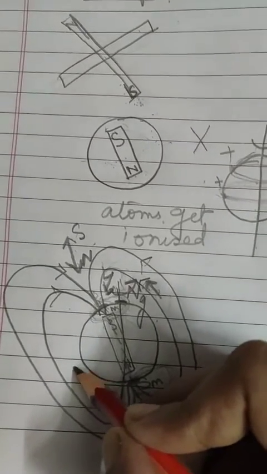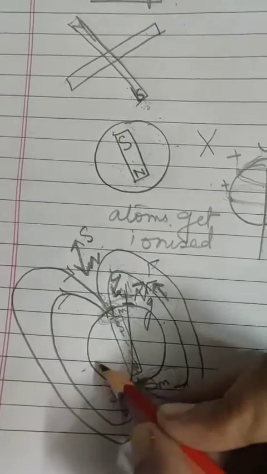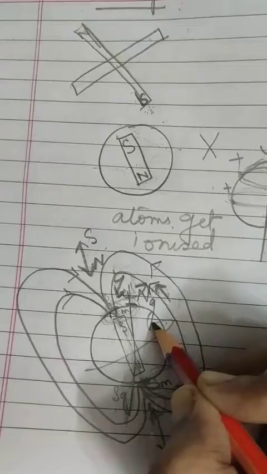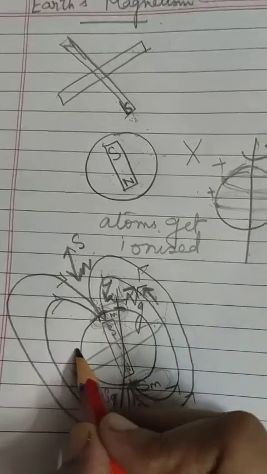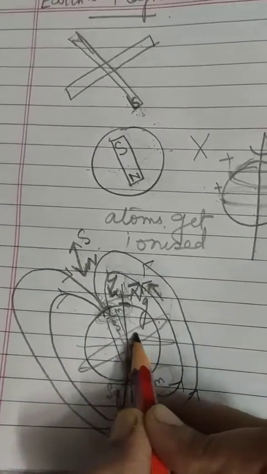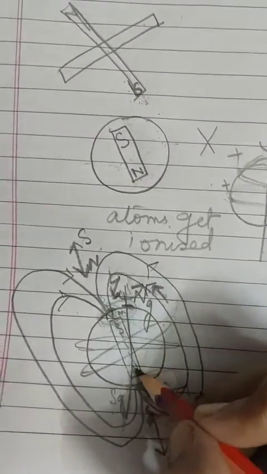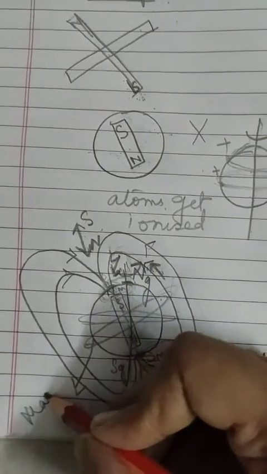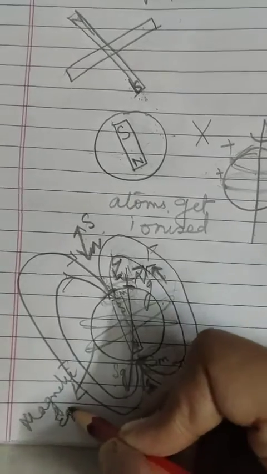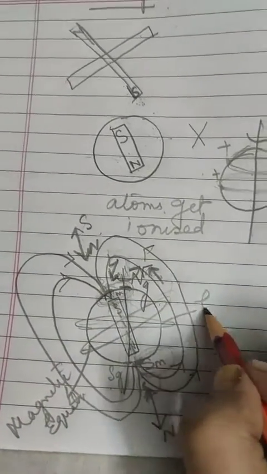Okay. The magnetic needle becomes parallel to the Earth's surface at the magnetic equator. Now, the magnetic equator is the plane perpendicular to the magnetic axis. This is the magnetic axis and this is the magnetic equator. And this is the geographic equator. Can you see? The plane perpendicular to the magnetic axis is the magnetic equator, and the plane perpendicular to the axis of rotation, or the geographic axis, is the geographic equator.